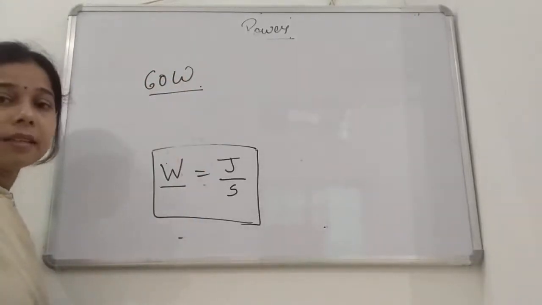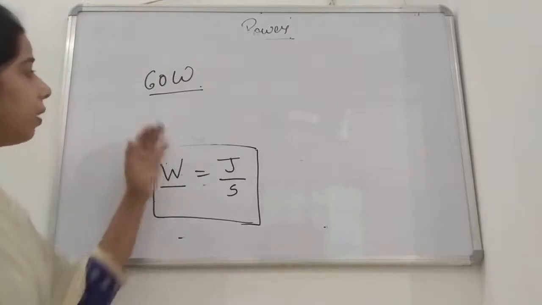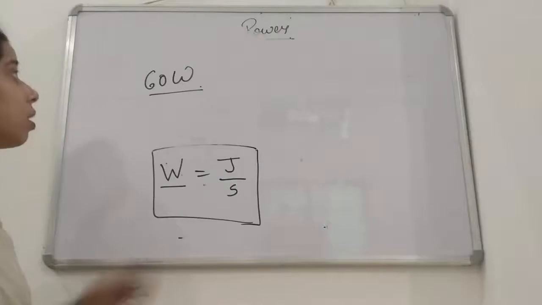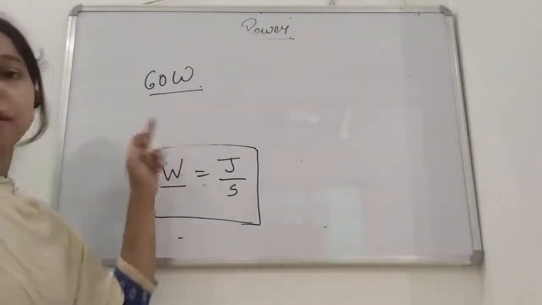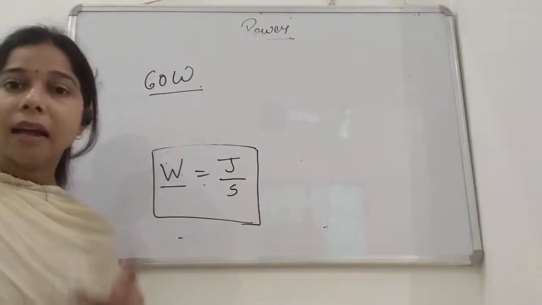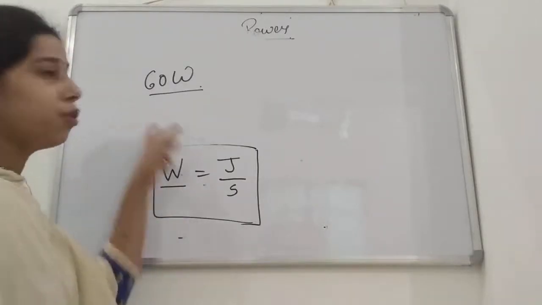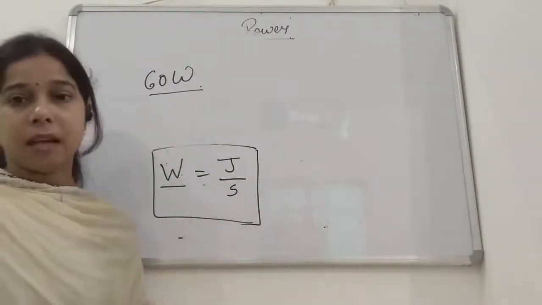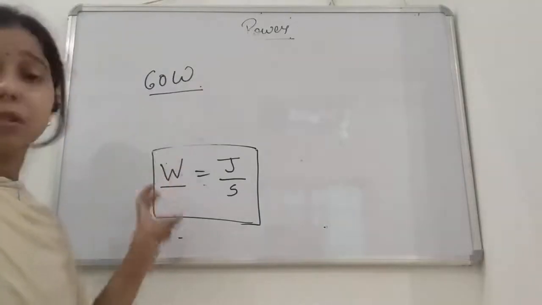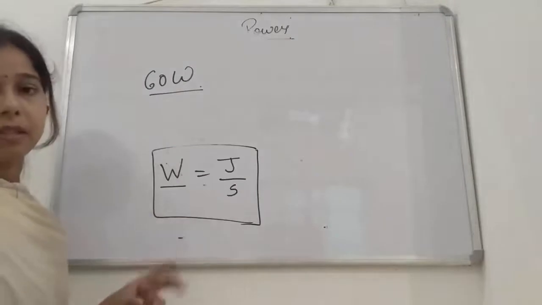It indicates that this electric bulb consumes 60 joule per unit time. So it consumes electrical energy at the rate of 60 joule per unit time. That is what the 60 explains in the 60 watt electrical appliance.